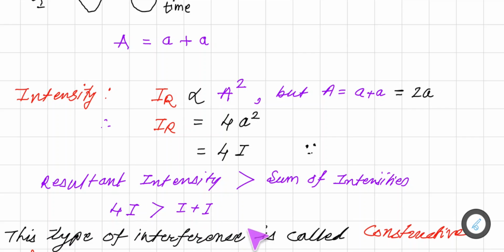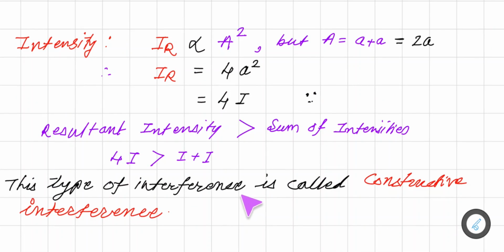This type of interference is called constructive interference. So in constructive interference we get a bright spot, bright band or bright fringes, what we call. Their brightness is increased because of this relation, that is, the resultant intensity is 4 times I. And we know that the sum of the intensities of the separate waves is only I plus I, that is 2I. So in constructive interference the intensity is increased.